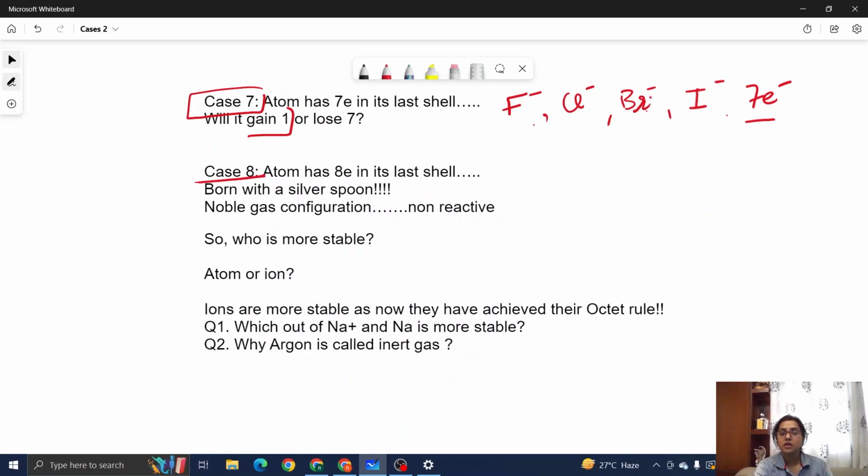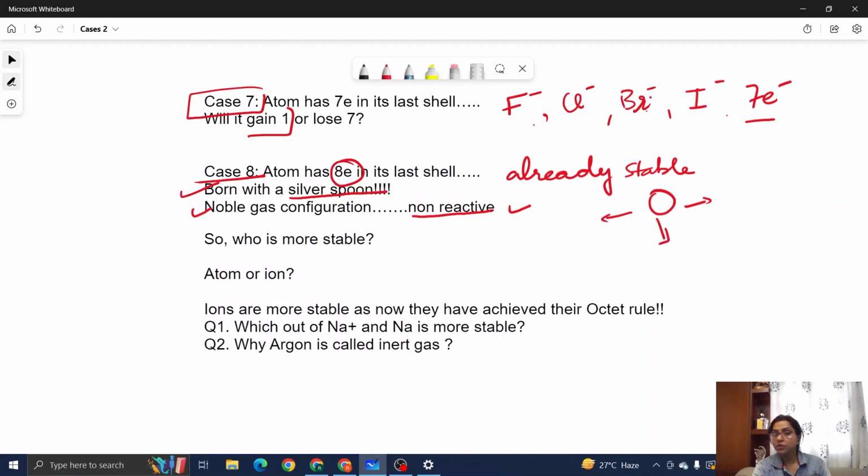Last case, having 8 electrons in the last shell. Oh my god, this atom is born with a silver spoon. It actually does not have to do anything. It is already stable. Now, if it is already stable, do you think it will participate in any reaction? Answer is no. Such cases are called noble gas configuration. They are totally non-reactive, kids. They will not react. They will stay the way they are. They will stay in their atomic form and they will roam around freely. They don't have to do anything. They are the ones having a silver spoon in their mouth.